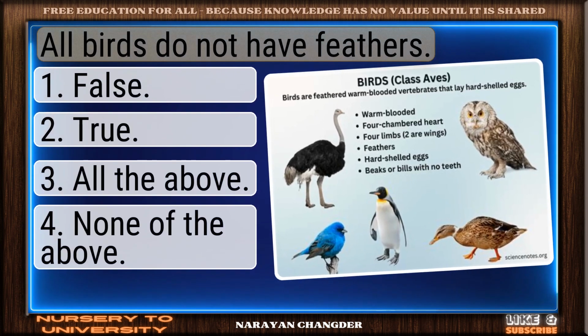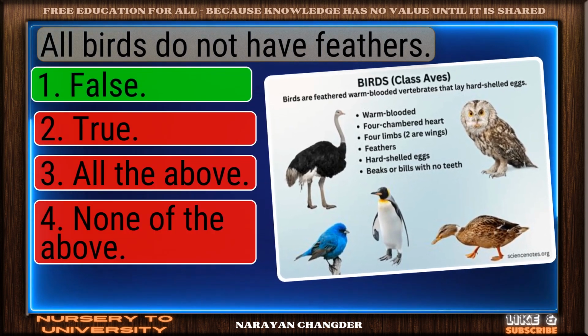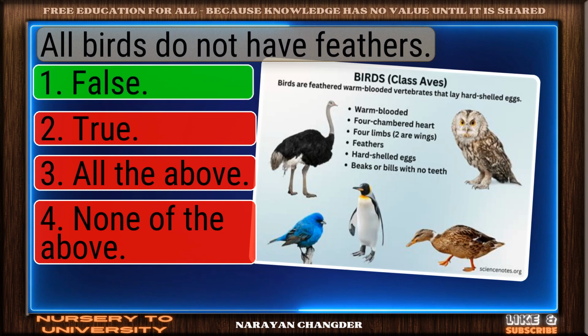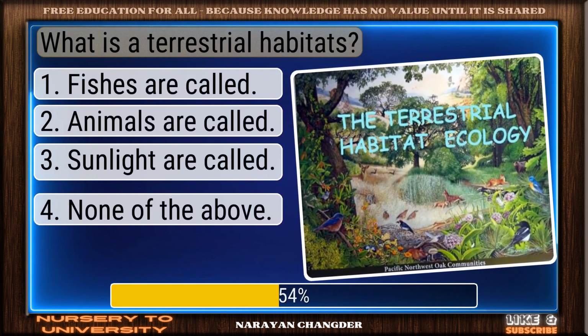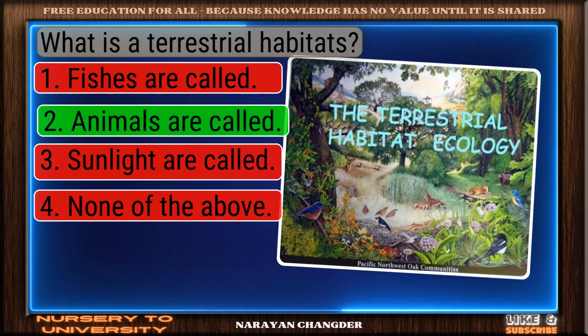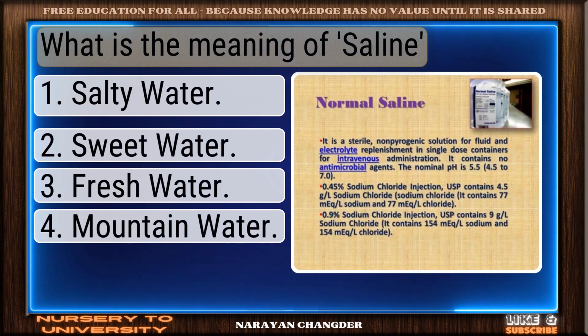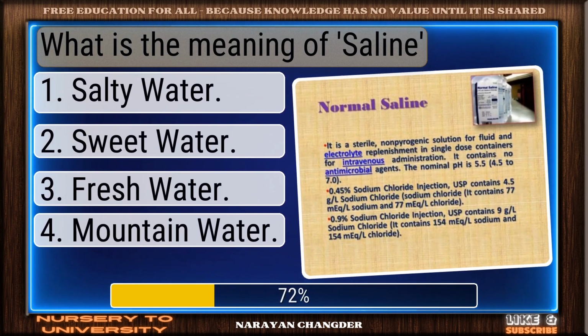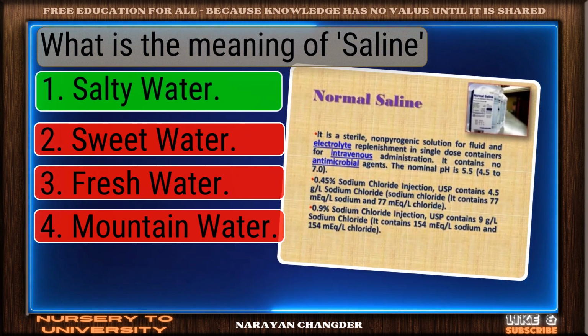All birds do not have feathers. Excellent choice. False is the right answer. What is a terrestrial habitat? Smart pick. Animals are called is the correct choice. What is the meaning of saline? Well picked. Salty water is the correct answer.